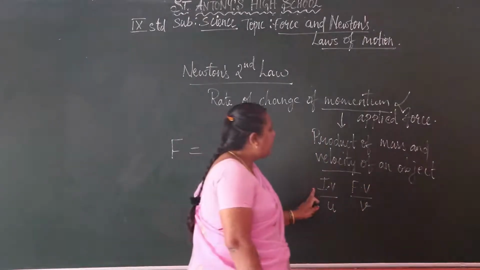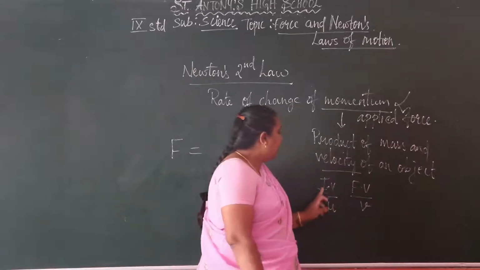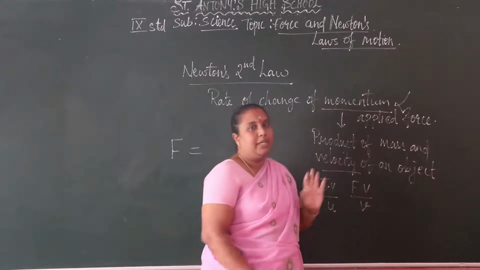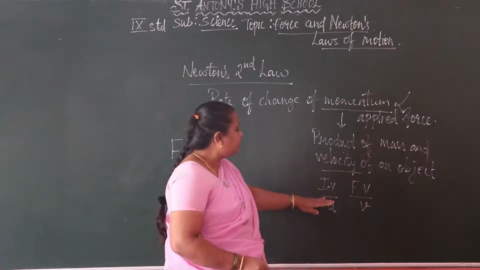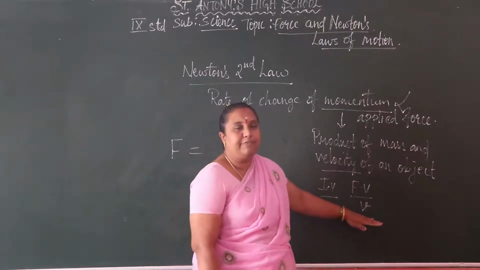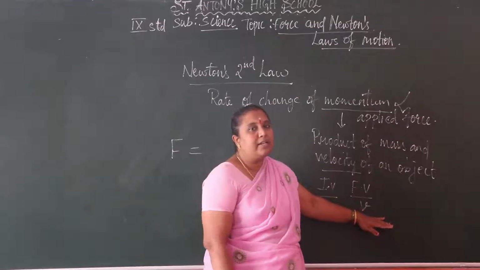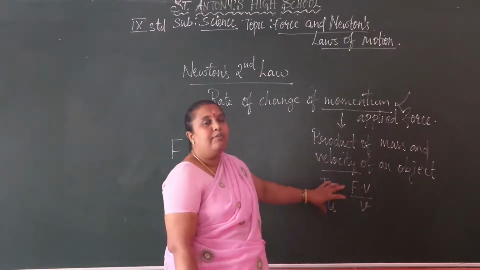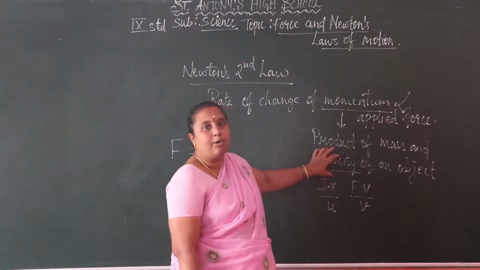To find the difference, we take the final velocity minus the initial velocity.